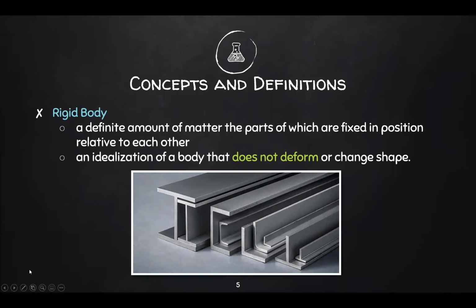However, in actual, solid particles are never rigid. They deform under the action of applied forces, and in many cases, this deformation is negligible compared to the size of the body, therefore the body may be assumed rigid. Okay? An example of that are your steel columns. They experience deformation, however, the deformation is very small compared to its entire body. That's why we can still consider steel columns as rigid. Once again, in actual, solid particles are never rigid, but for the purpose of our discussion, since deformation is negligible, we'll consider them as rigid instead. Okay?